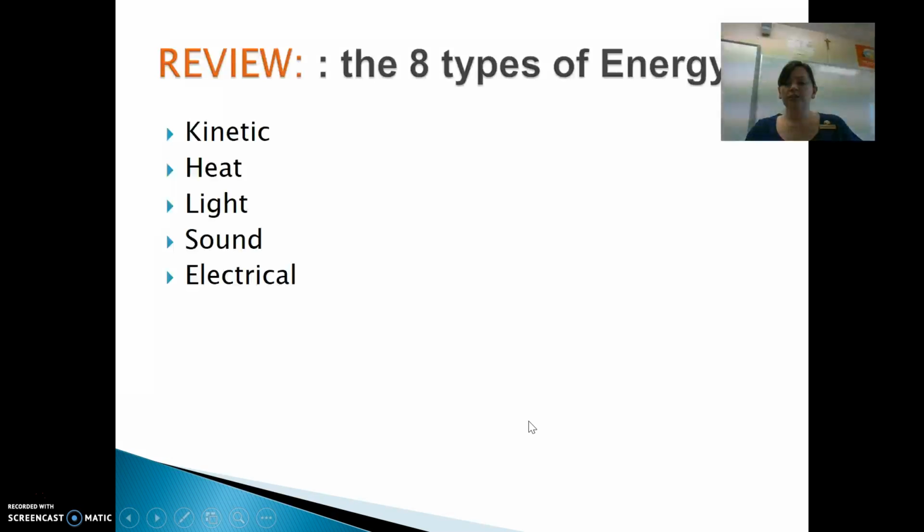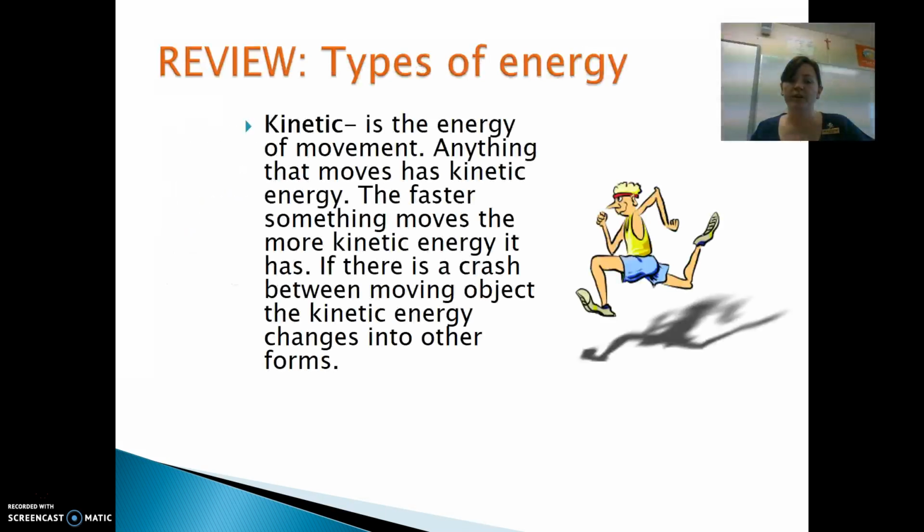So hopefully you remember that we have 8 different types of energies, and we can think of kinetic, heat, light, sound and electrical as a starting point. Kinetic energy is about how things move. So if anything's moving, it has kinetic energy. The faster it's moving, the more kinetic energy it has. So you can see that this bloke running, he's going to be moving with more kinetic energy than me sitting here with my computer in front of me.